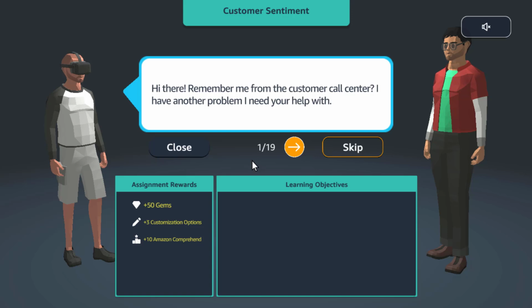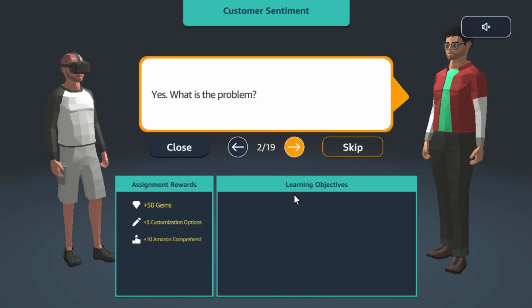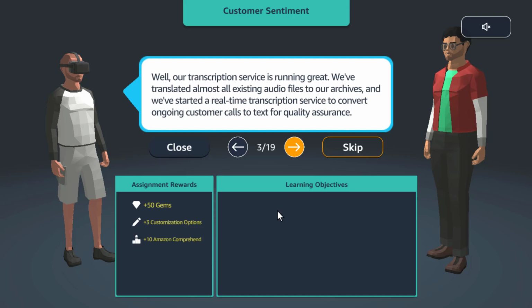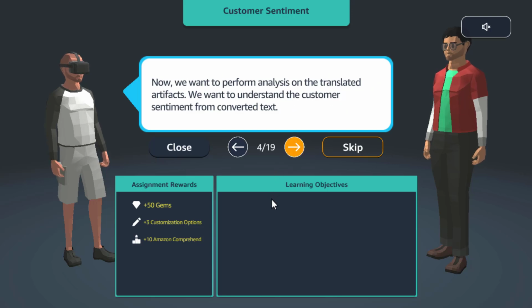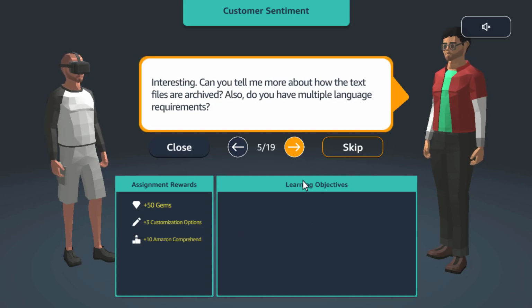Hey there, remember me from the customer call center? I have another problem I need your help with. Yes, what is the problem? Well, our transcription service is running great. We have translated almost all existing audio files in our archives, and we have started a real-time transcription service to convert ongoing customer calls to text for quality assurance. Now we want to perform analysis on the translated artifacts. We want to understand the customer sentiment from converted text.